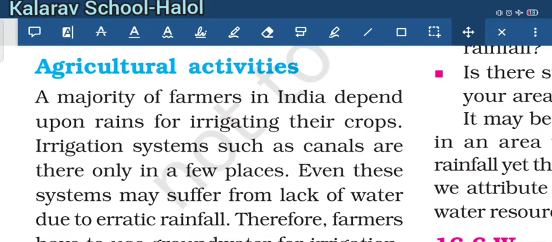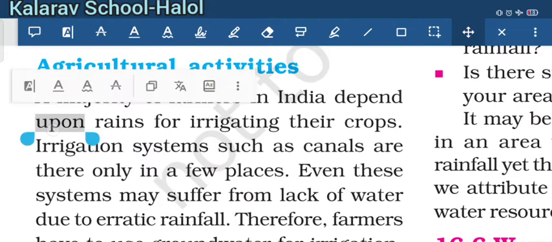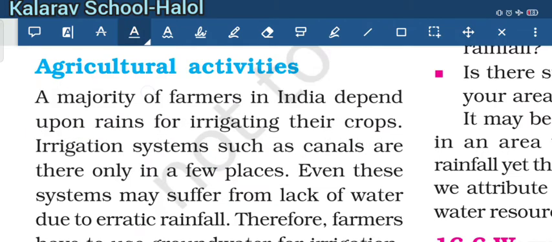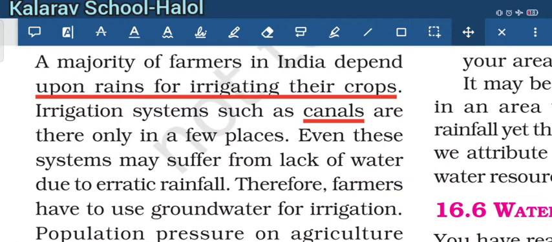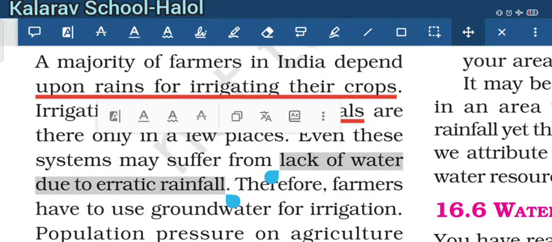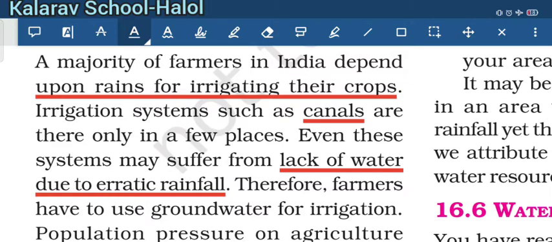Next is agricultural activities. A majority of farmers in India depend upon rain for irrigation. The water that is irrigated to the crops is taken from canals. Also, the lack of water occurs due to erratic rainfall, which is also a cause of the decrease in the water table.